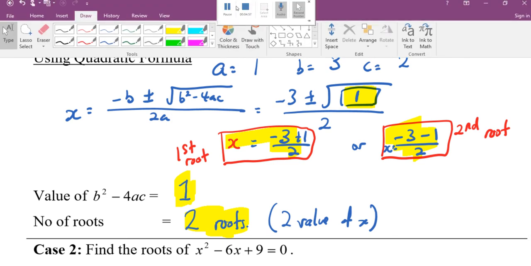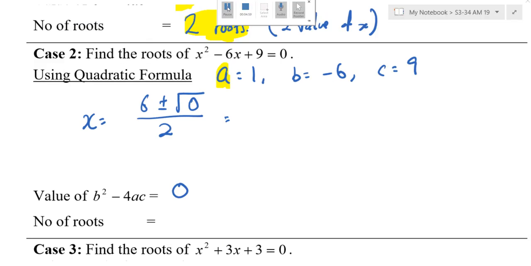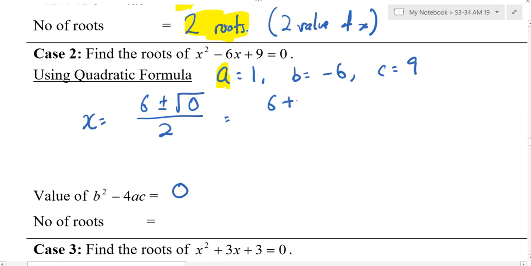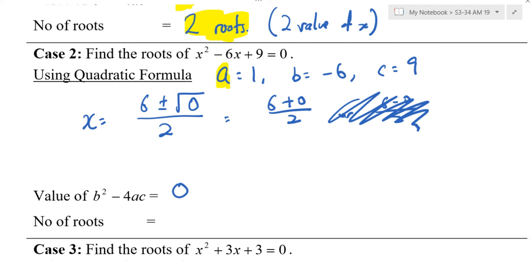Now you start. Here, Jian Yang, can you help me? If I have plus minus 0, that means I have what? 6 plus 0 over 2 or 6 minus 0 over 2. Is it the same? Different? Same. So can I not write it twice? Does it make sense? Because 6 plus 0 is what? 6. What is 6 minus 0? 6. Can you write, right? Okay. So how many roots do I have?